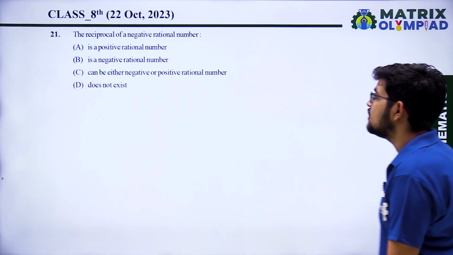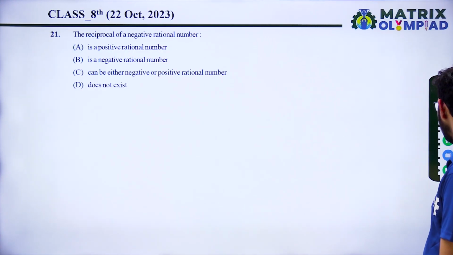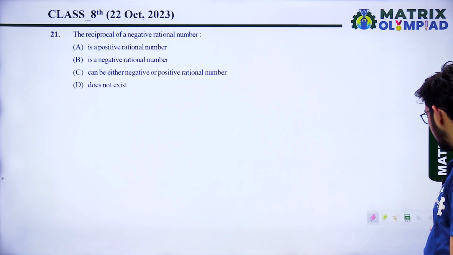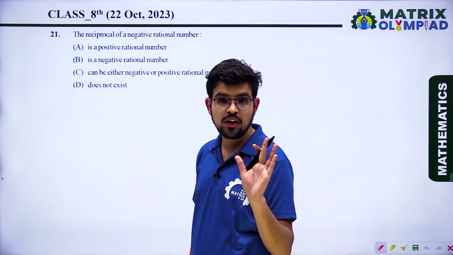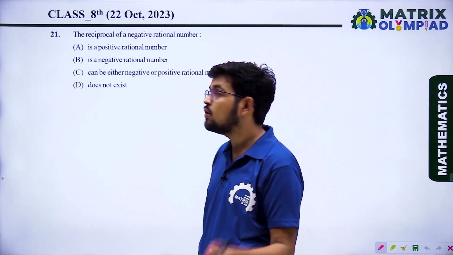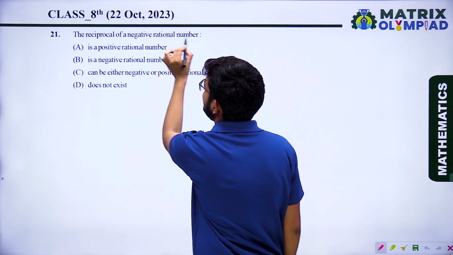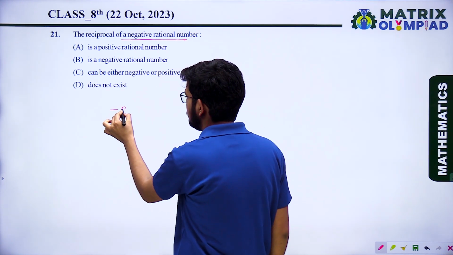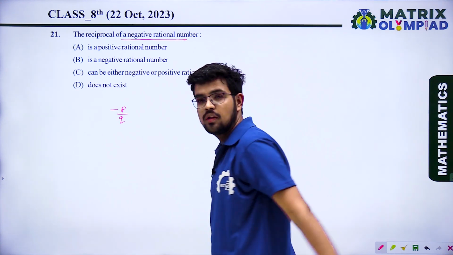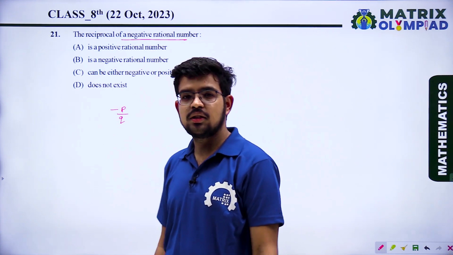Welcome to the paper solution of mathematics. Our first question is the reciprocal of a negative rational number. Just assume any negative rational number, which should be non-zero, because it is a negative rational number and it should be negative. Assume it is minus p upon q, where p and q are both positive integers.